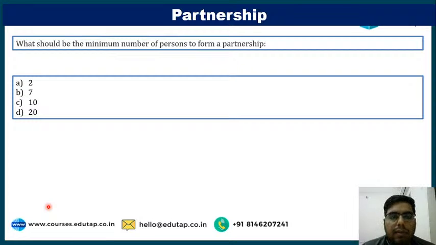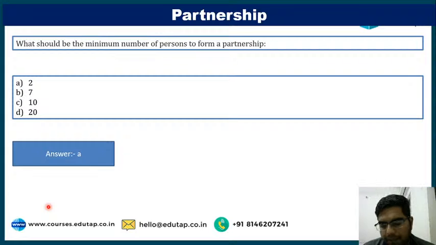What should be the minimum number of persons to form a partnership? 2, 7, 10 or 20? I can see only 2-3 students are replying. 20-25 students are online. I want each and everyone to reply. Preet is saying B. Absolutely correct. 2 partners are required.